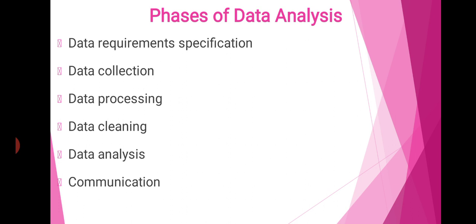The next stage after processing this data, we have to go for data cleaning. Data cleaning means organized data may be incomplete, or have some duplication or some errors. These situations may happen. So many errors we can expect while we are organizing.